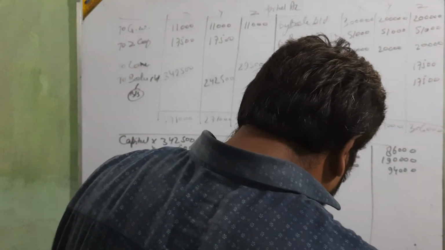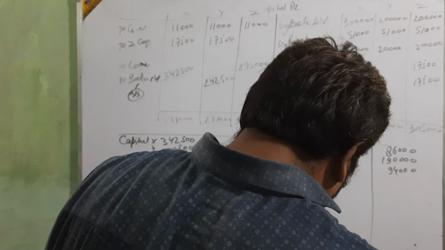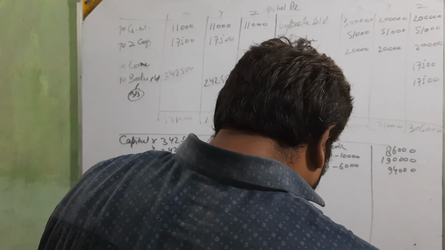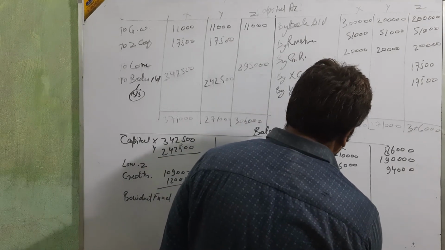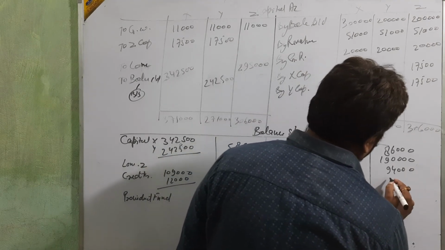Investment amount is 50,000, but its new value is given as 47,000, which means 50,000 less 3,000.